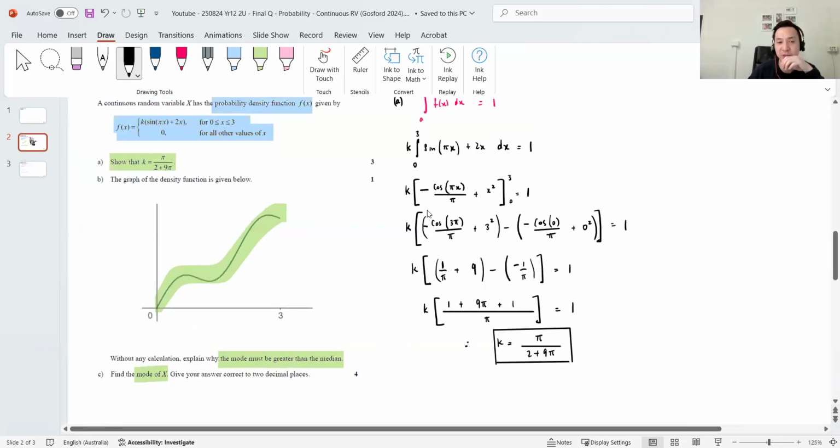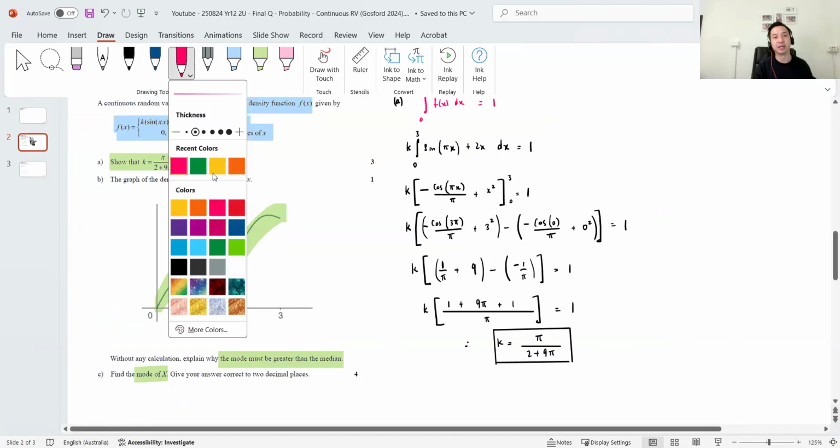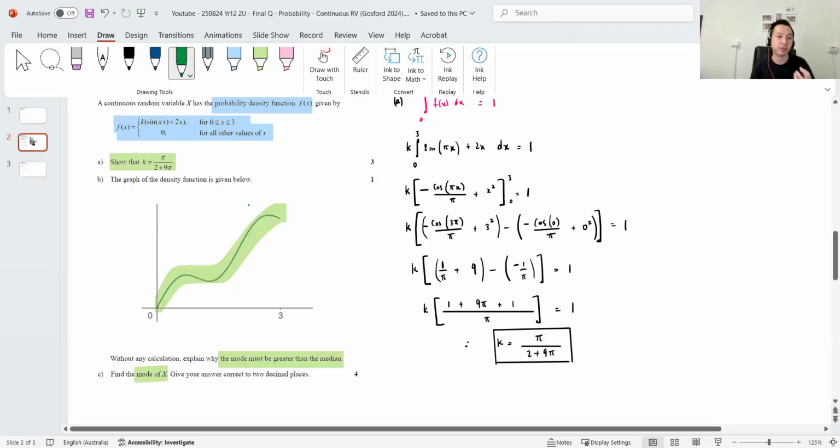Now, part B is interesting. It really helps you to understand the differences between the mode and the median when it comes to probability density functions. So I've got mode and median. Now we know that the mode, if I have a sketch of the PDF, is the most popular, the highest frequency. The highest frequency is the maximum turning point. So basically this point here, from that point go down, I find the x value, that's the mode.